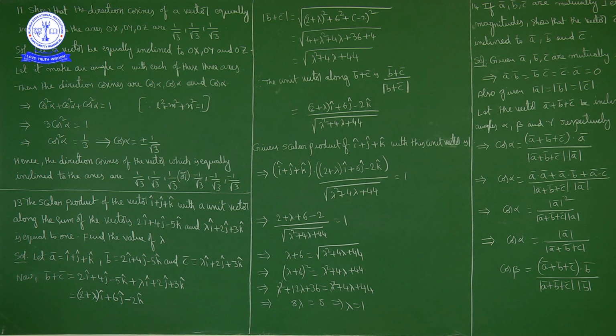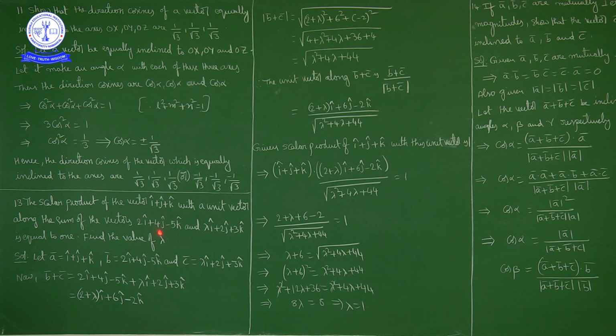What is given is the scalar product of i cap plus j cap plus k cap with the unit vector along the sum of these two vectors. Means first of all, what we have to do? We have to find the sum of these two vectors. Then we have to find the unit vector along the sum of these two vectors. So how can we find it? First of all, find the sum of these two vectors.